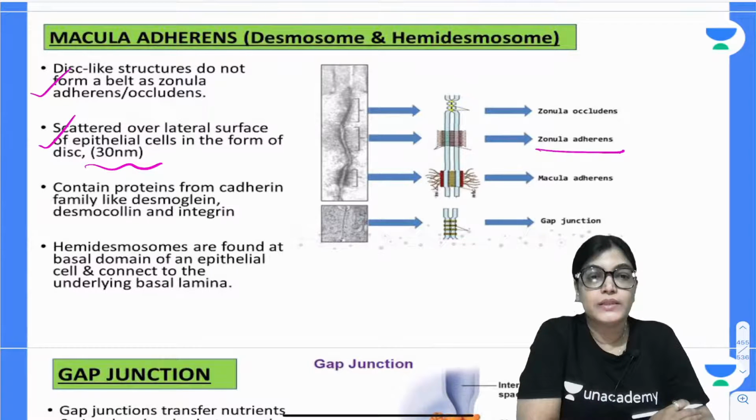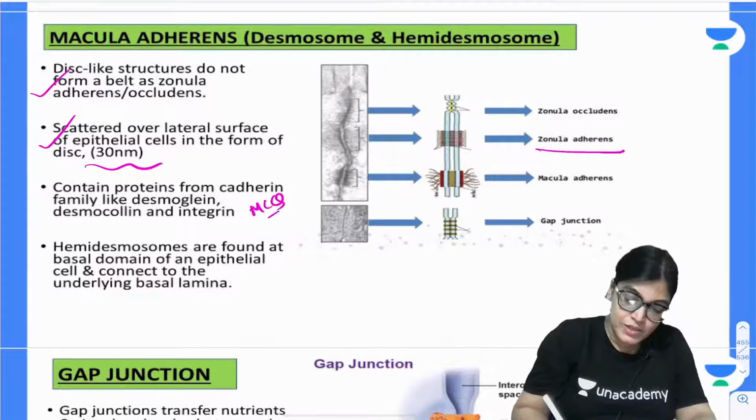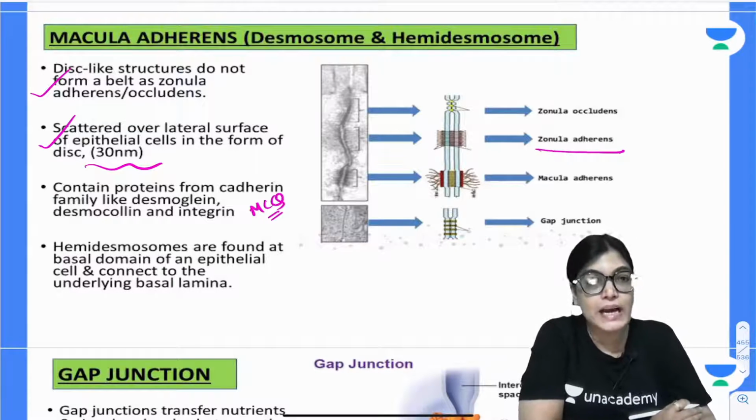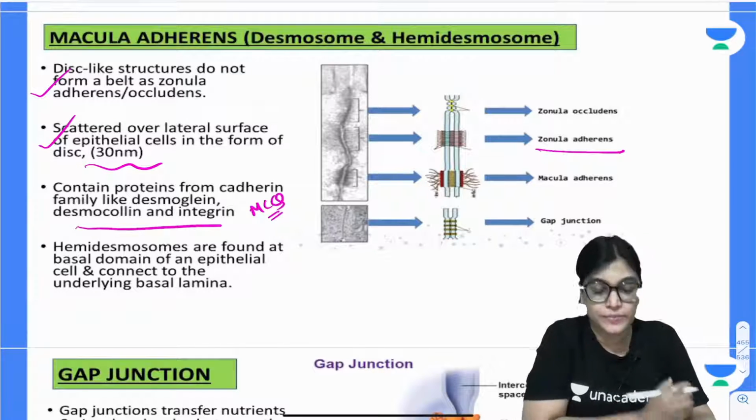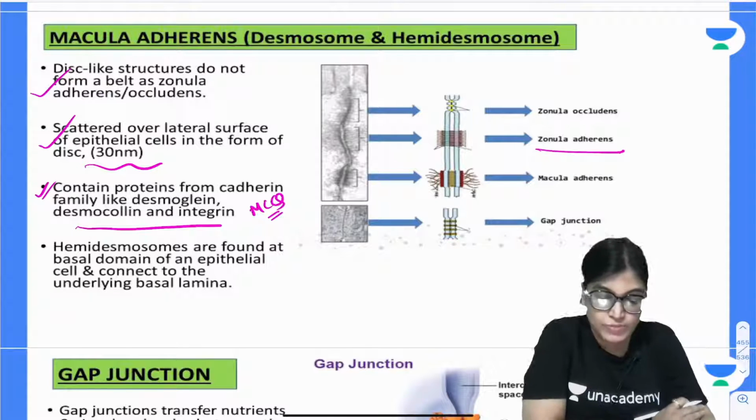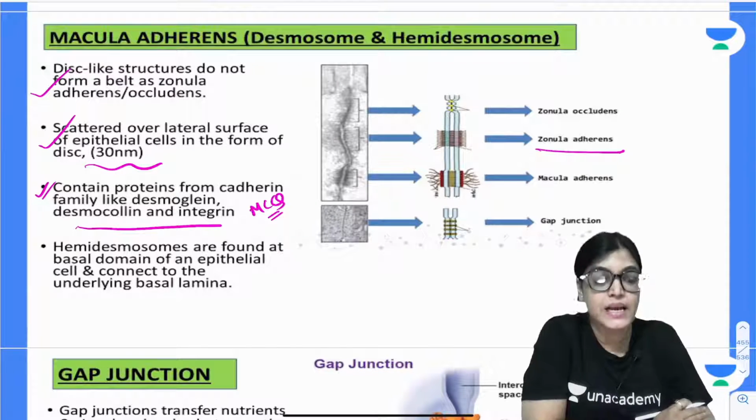The next important point for your MCQ session is that you have to know the proteins contained in macula adherens. The proteins contained in macula adherens belong to the cadherin family, and they are desmocollin, integrins and desmoglein. So all these names of the cadherin family proteins must be known to you, which form the content of the desmosomes and hemidesmosomes.